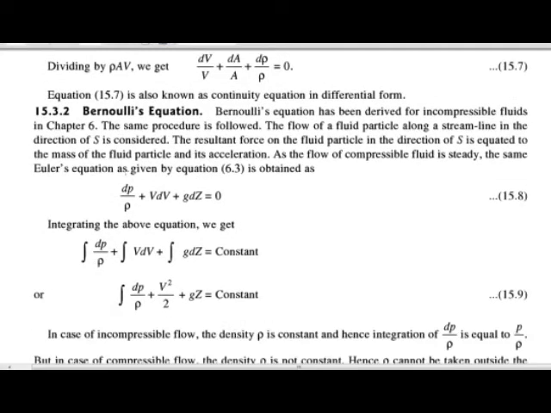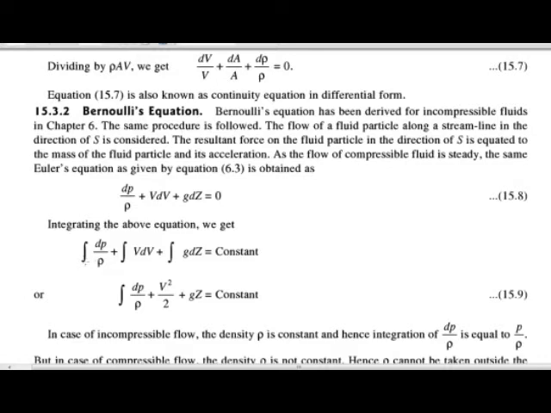Okay, then integrate this term. Integrating the above term, we get the integral of dP upon rho plus the integral of V dV plus the integral of g dz equals constant. Okay, this is the above equation. This is Euler's equation. Okay, and after integration of Euler's equation, we will get Bernoulli's equation.